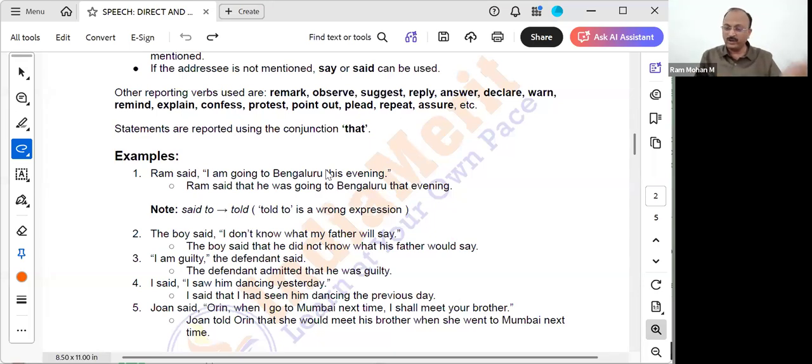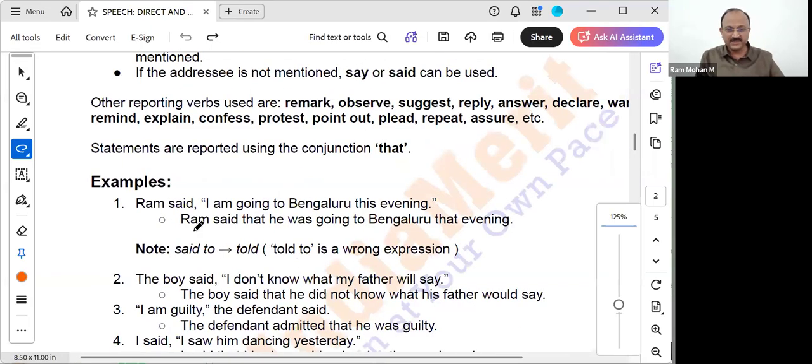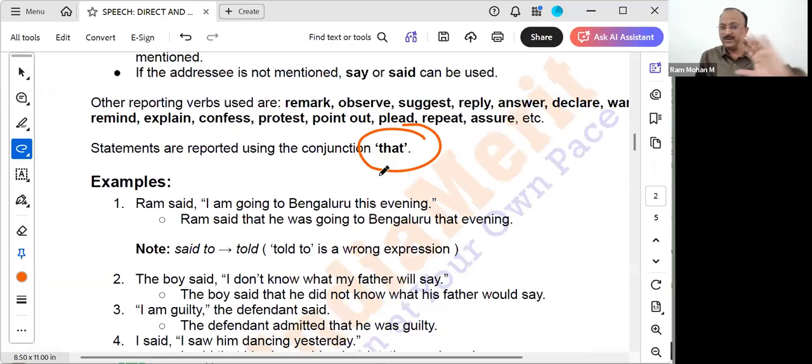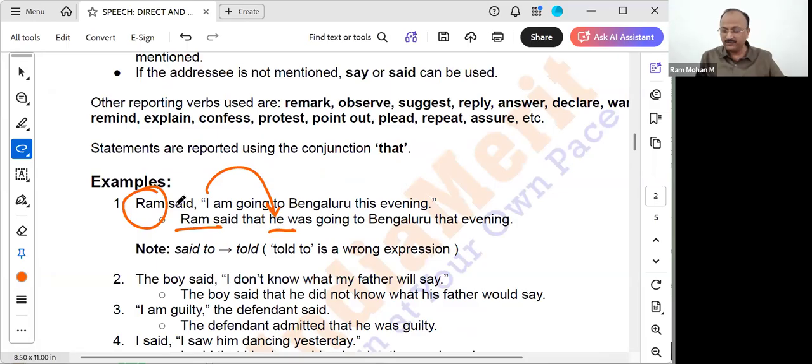Now, Ram said, "I am going to Bengaluru this evening." How do we convert this into reported speech? Ram said that, see, in a statement we should always add that after the introducing verb. Ram said that I is referring to Ram, so I becomes he. If it is female, she; if it is neuter or common gender, it becomes this, that, or it, converted appropriately.